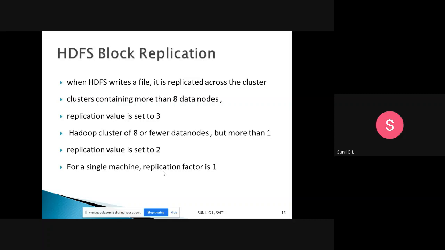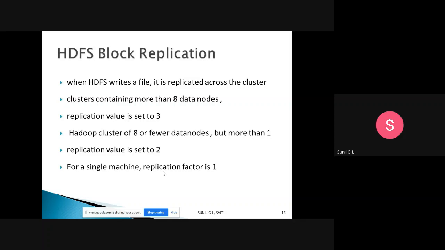The replication value is set to 3. See here, 3. Suppose you are writing one block, then a total of 3 replicas are available. For Hadoop clusters of 8 or fewer data nodes, but more than one, 8 data nodes are available in each cluster, but it should be more than one.